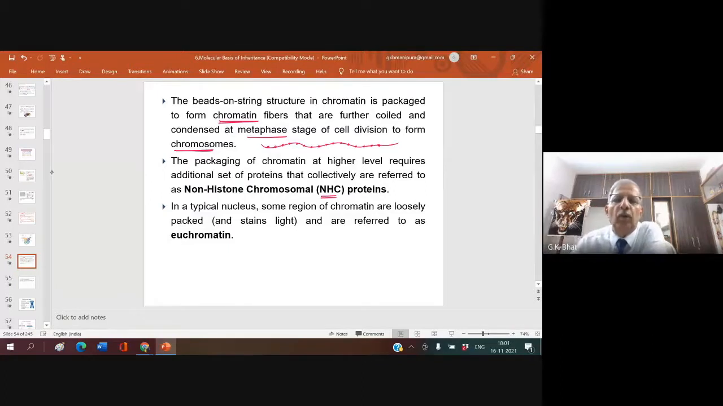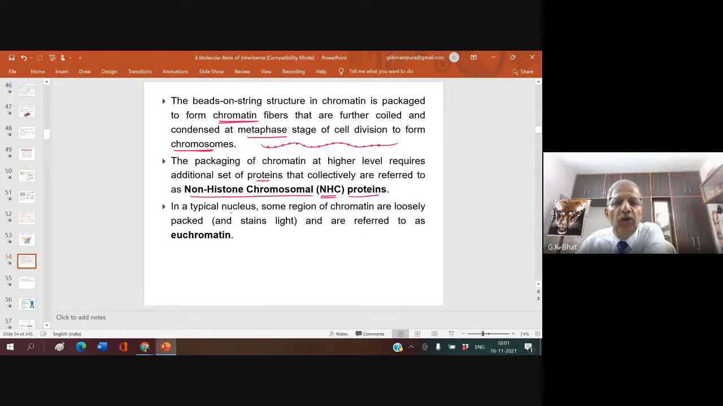The packaging of chromatin at a higher level requires the additional set of proteins, and these proteins are called non-histone chromosomal proteins. So you must remember, the DNA molecule is wrapped around the histone proteins. These 2 together form nucleosome. Nucleosomes have a beaded appearance in a chromatin, and this chromatin condenses to form the chromosome with the help of that additional set of proteins.